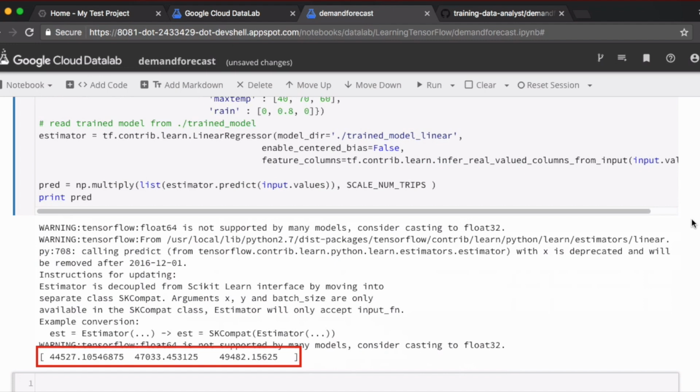If you remember our visualization earlier, Thursdays tend to be slow days. The demand on Thursdays tend to be much lower than on Fridays. But here, they're almost the same, 47,000 as opposed to 49,000. This may be because we've set it up so that it has rained a little bit on Thursday. The demand for taxi cabs is higher.